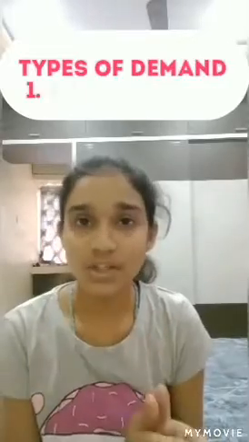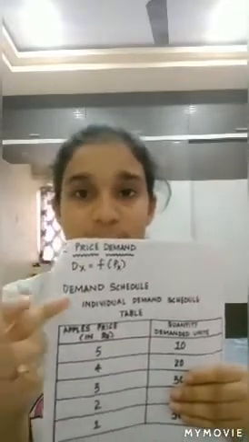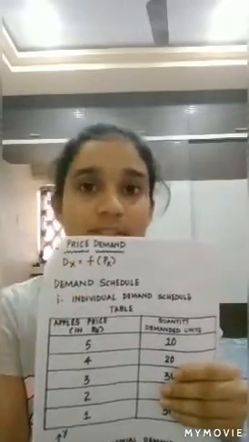Now, discussing demand, there are three types of demand, namely price demand, income demand and cross demand. The price demand shows a relation between the price and the quantity demanded of the commodity, and it explains that there exists an inverse or a negative relationship between the price and the quantity demanded for that commodity. It tells that the quantity demanded of a commodity depends on its price, and the price demand can be expressed as Dx = f(Px), where Dx shows the demand for good x, f shows the functional relationship, and Px denotes the price of good x. So the price demand can be expressed in this way.